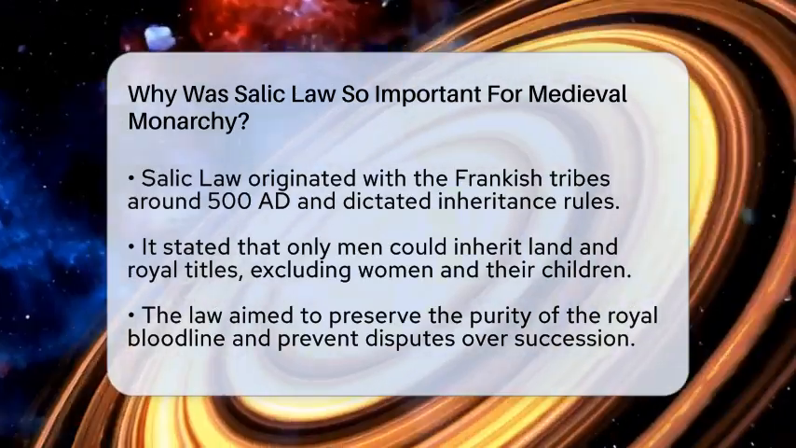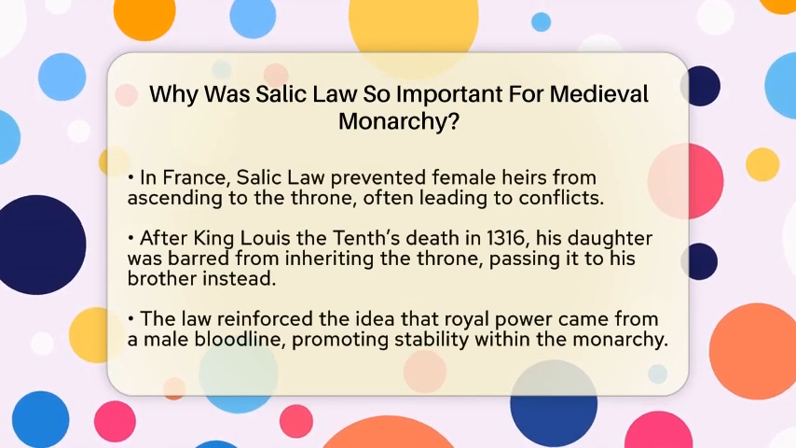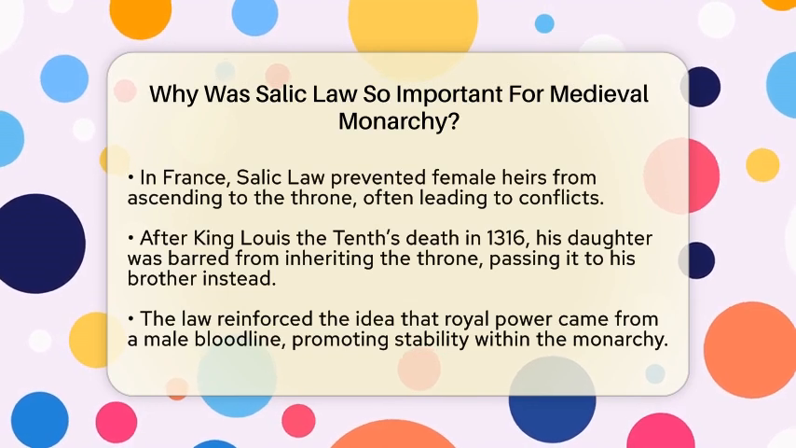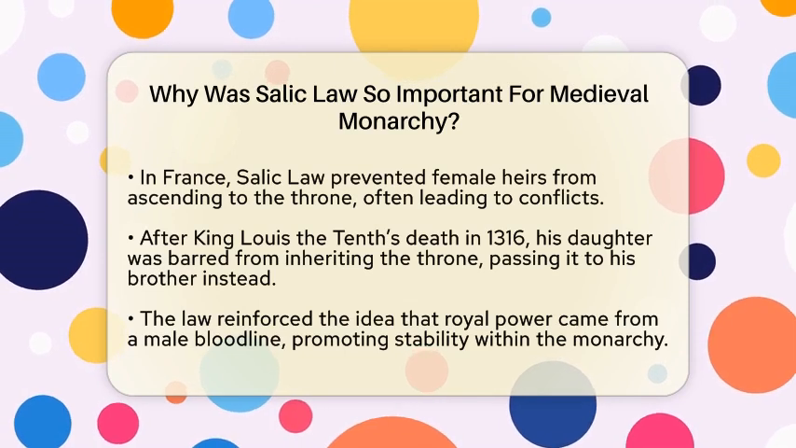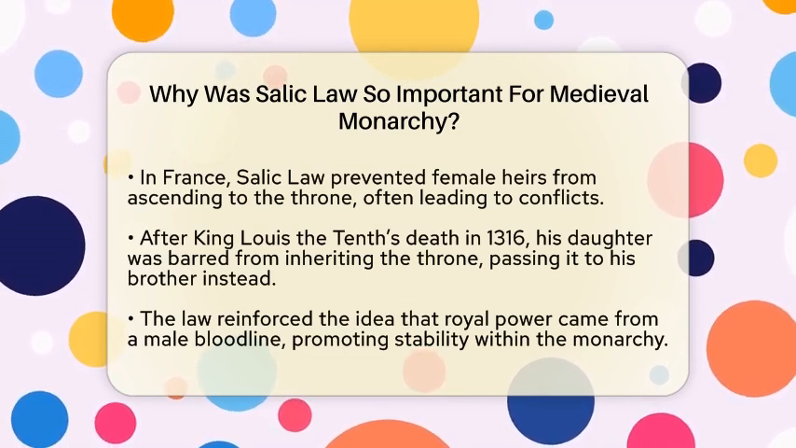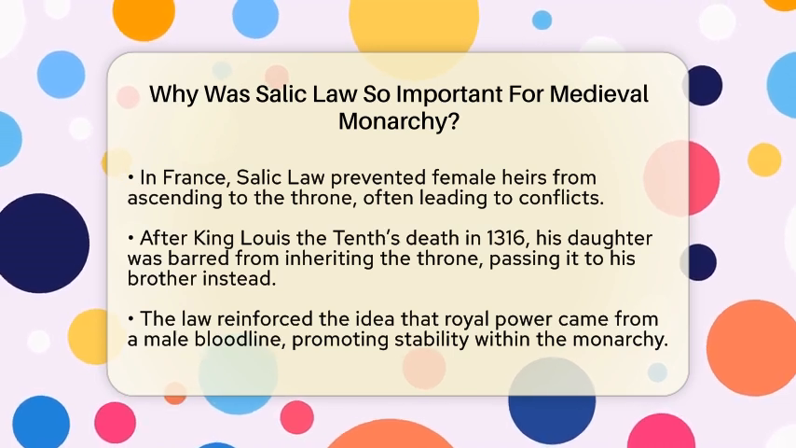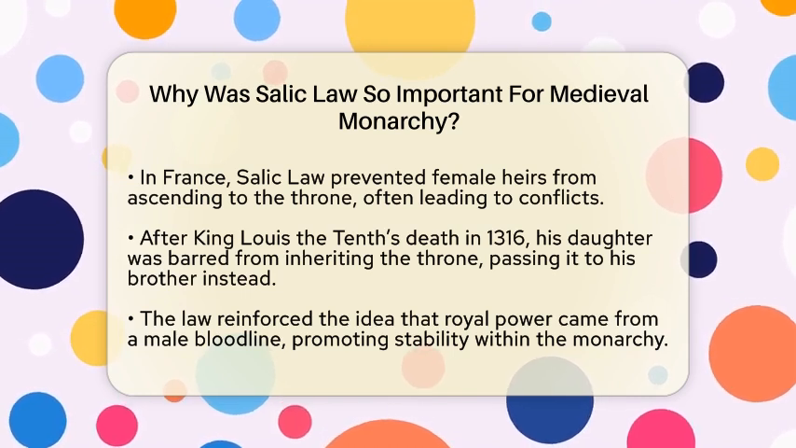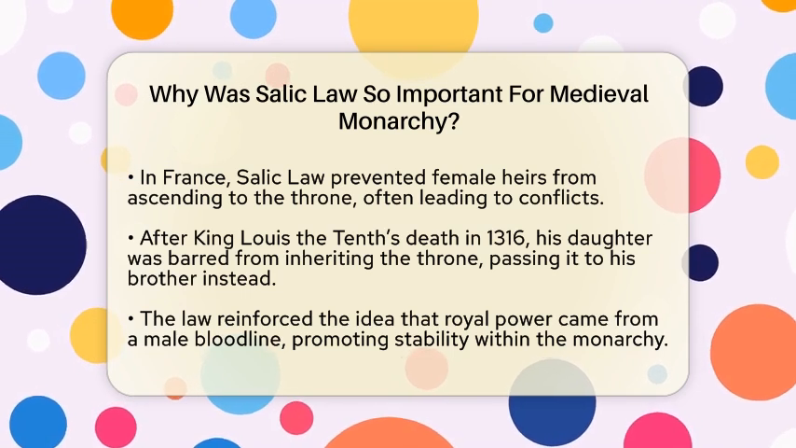In medieval Europe, especially in France, this law was very important. When a king died without a male heir, the law said the throne could not pass through a daughter or her children. This often caused conflicts because other countries or factions wanted to claim the crown. For example, after King Louis X died in 1316, his daughter was not allowed to become queen because of Salic law. Instead, the French crown went to his brother. This rule helped keep the monarchy stable by avoiding fights over female claims.